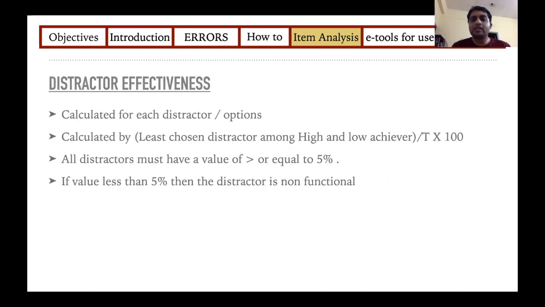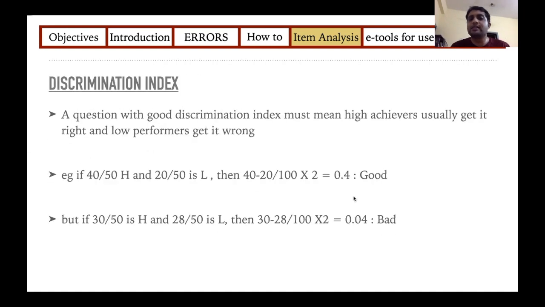So questions with low discrimination indexes, I don't mean that they should not be in your question bank, but you must always have 10 to 15% of the questions which have good discrimination indexes, because you want to distinguish between students who are doing well and not doing well.